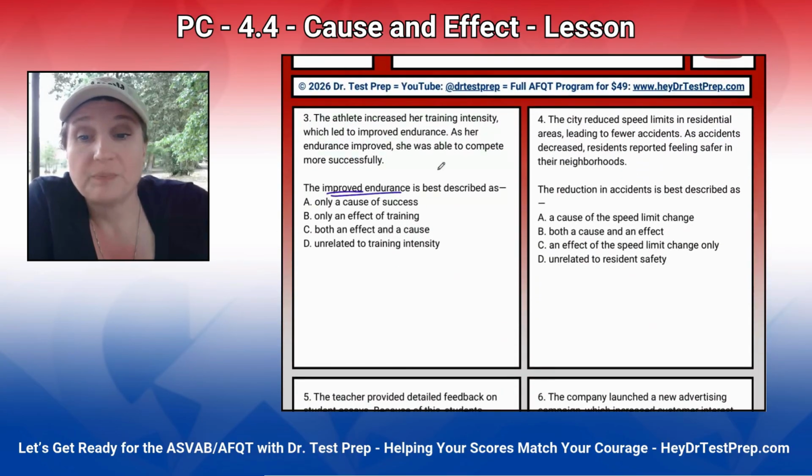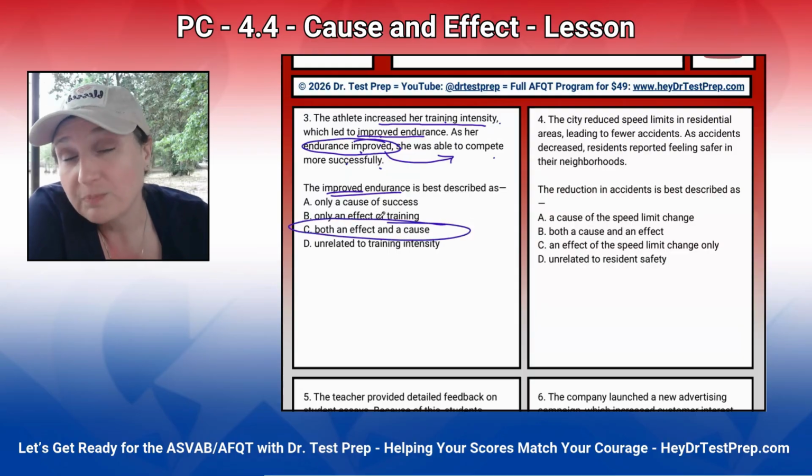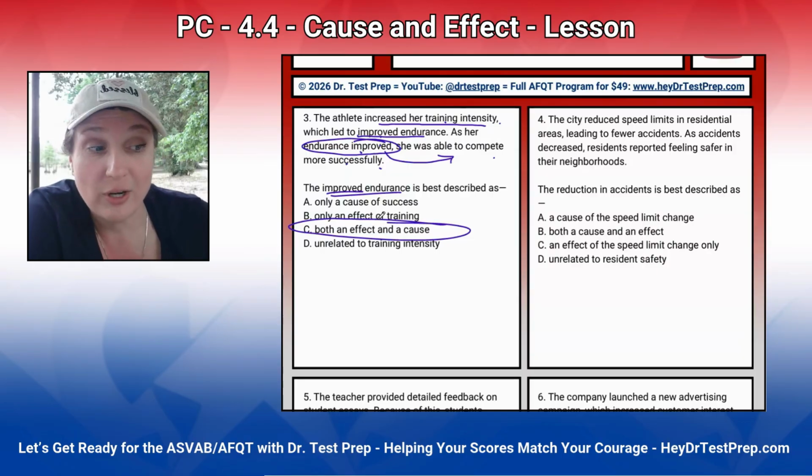Improved endurance. The athlete increased her training intensity, which led to improved endurance. So the cause is increasing training intensity. The effect is improved endurance. As her endurance improved, she was able to compete more successfully. So the endurance caused her to do more. So both, it was an effect of her training intensity, but it was the cause of her competing more successfully. So in this case, it was both a cause and an effect in the paragraph.